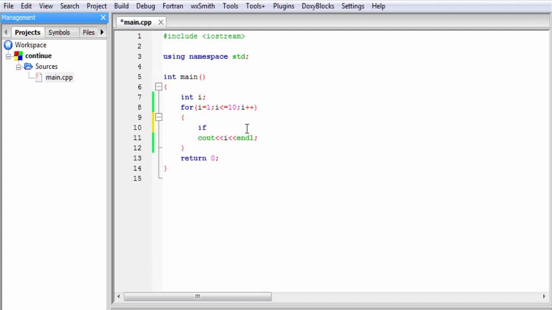If, a pair of parentheses, and inside the parentheses I am going to write i == 4 or i == 8. If this condition is true, means i is either 4 or 8, then we skip all the statements written inside the loop. So I am going to write here continue.